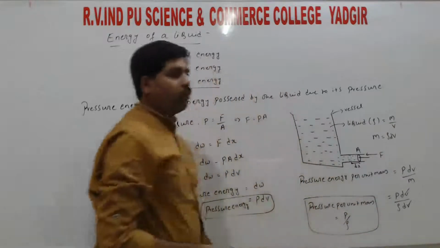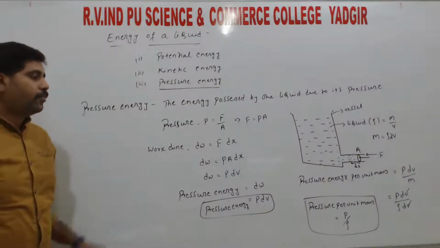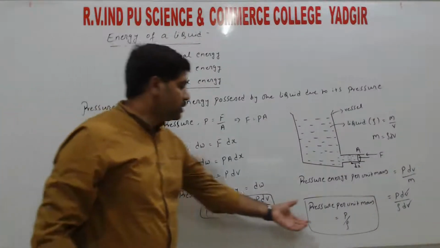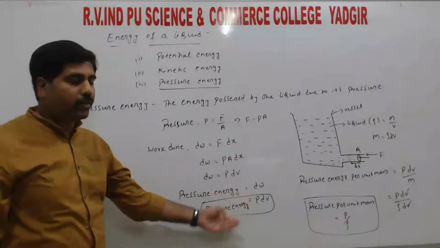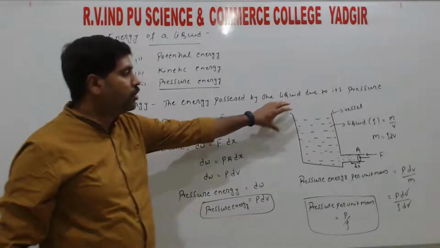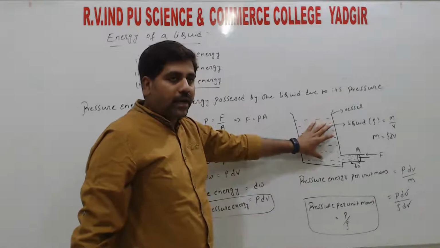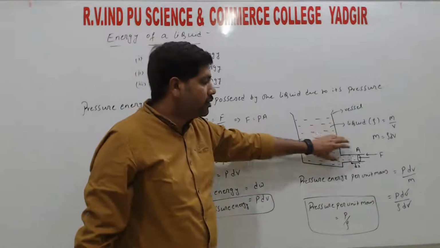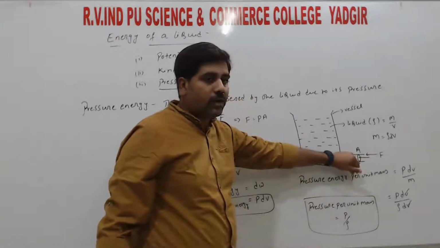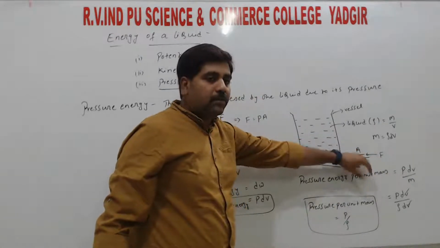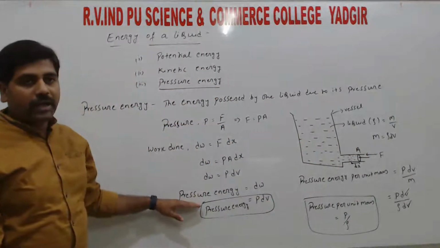So this is one more important relation, right? There is no derivation needed here, but we need this relation. To get this relation, first we need to find the pressure energy. Pressure energy is the energy which is possessed due to its pressure. Initially it is at rest, so pressure has to be created on the liquid. Pressure is created when we apply an external force. When the external force is applied, it changes the displacement. If displacement is happening, then work is done. That work done is stored as the pressure energy, right?